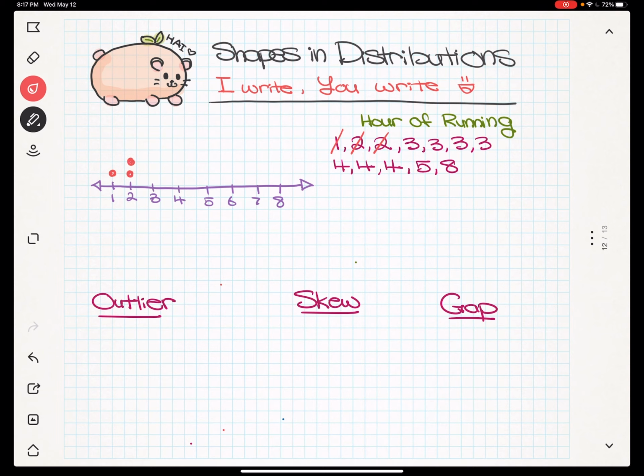And now, just like Dora the Explorer would ask, how many times does 3 show up? Good! Cross those out, and we're going to put our 4 dots on 3.